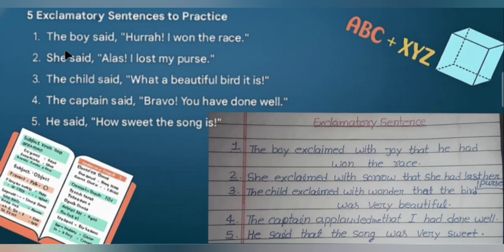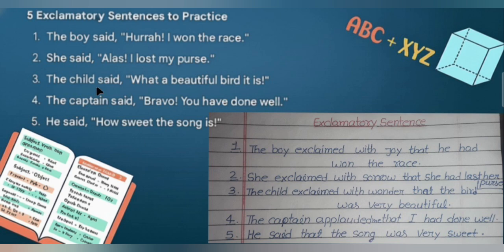Okay, so let's start with the first sentence. The boy said, hurrah, I won the race. Hurrah suggests something is joyful, so we need to use exclaimed with joy here. Then the indirect sentence will be, the boy exclaimed with joy that he had won the race. Next one, she said, alas, I lost my purse. Alas suggests something is sorrowful. Then we need to use exclaimed with sorrow here. Then the indirect sentence will be, she exclaimed with sorrow that she had lost her purse.